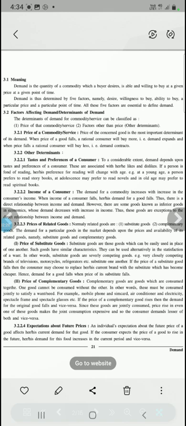What is next? Given price. Always the price is mentioned. You cannot term something as a demand when the price is not mentioned, so the price should also be there. So demand is always at a particular price.